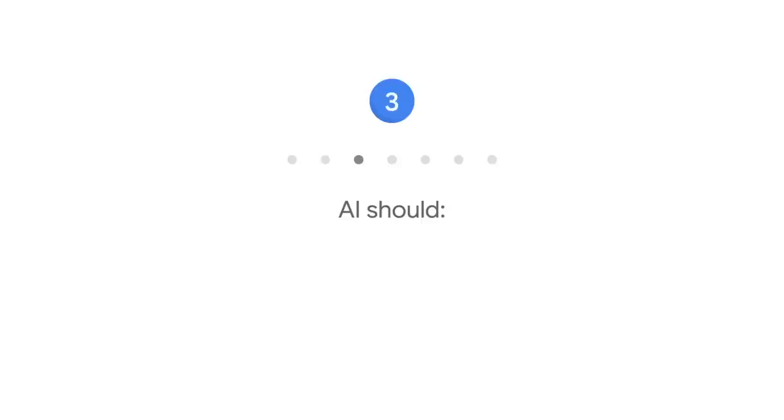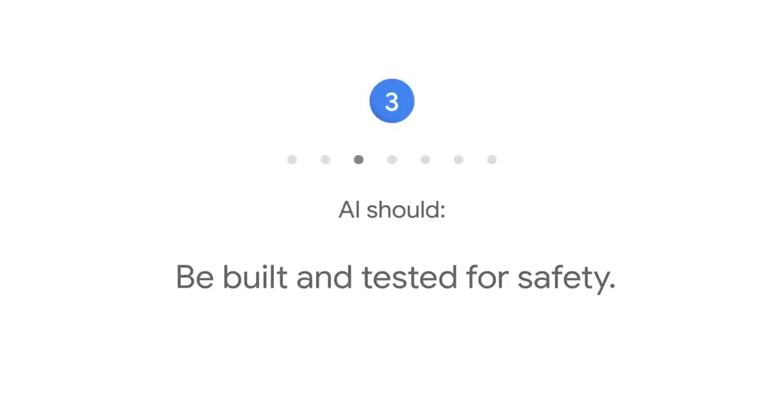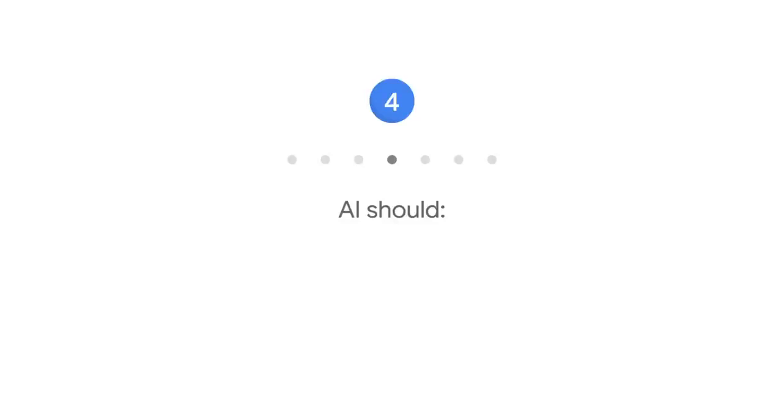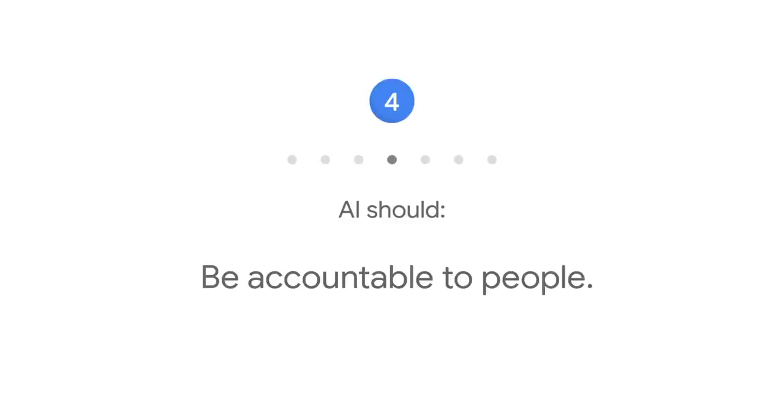3. AI should be built and tested for safety. We will continue to develop and apply strong safety and security practices to avoid unintended results that create risks of harm. 4. AI should be accountable to people. We will design AI systems that provide appropriate opportunities for feedback, relevant explanations, and appeal.